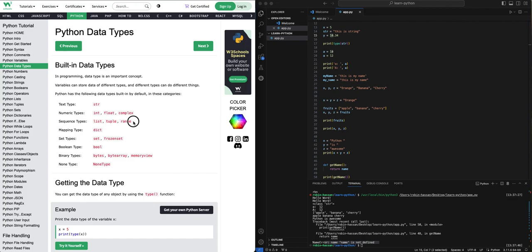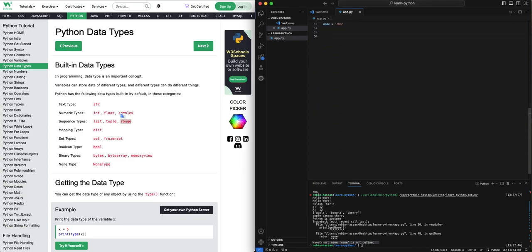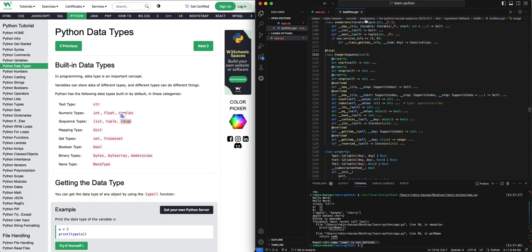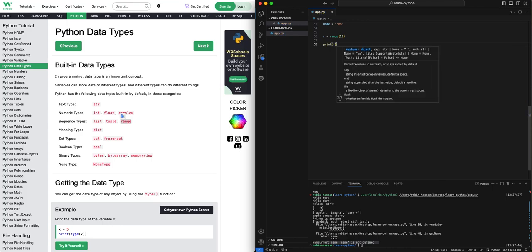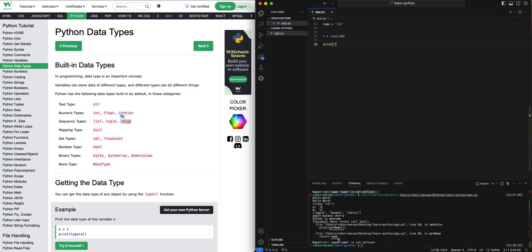We have list. In the sequence types, we have list, tuple, and range. In Python, range is defined, I believe, this way. So you can say range and then define a value, so if I say 10 and I print, we'll see what it gives me.